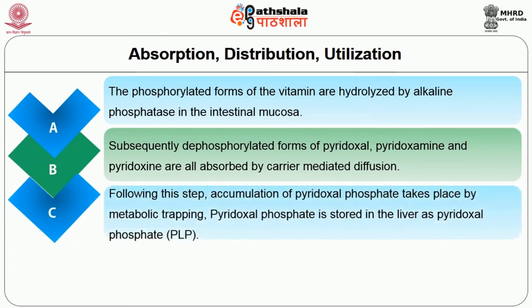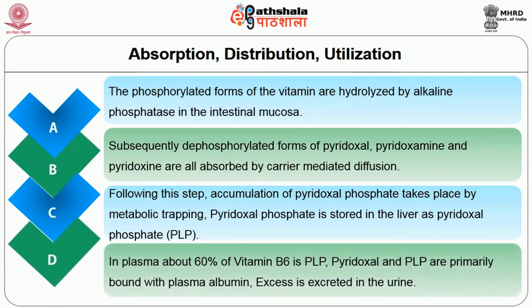Following this step, accumulation of pyridoxal phosphate takes place by metabolic trapping. Pyridoxal phosphate is stored in the liver as pyridoxal phosphate. In plasma, about 60% of the vitamin B6 is PLP. Pyridoxal and PLP are primarily bound with plasma albumin. Excess is excreted in the urine.